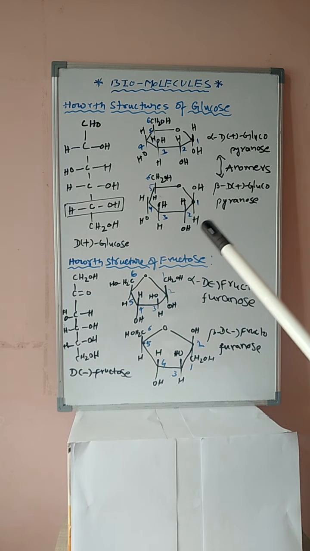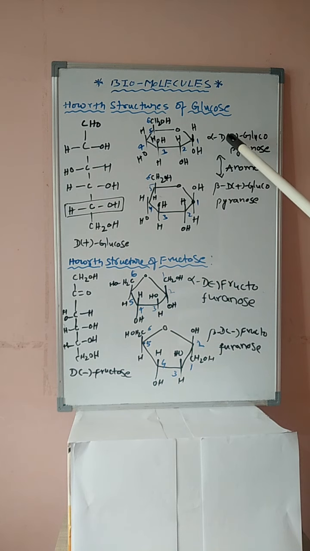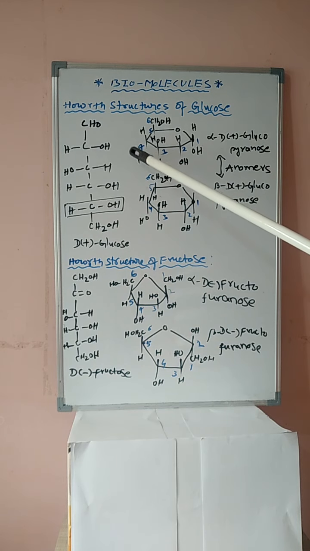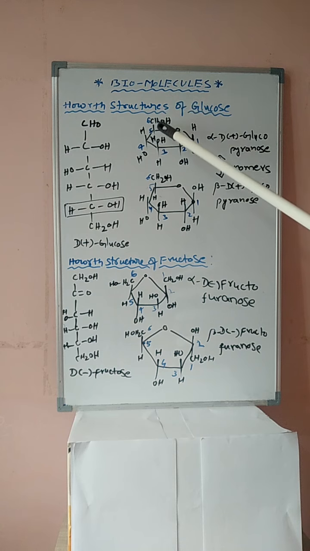Due to this reason, this structure is known as alpha D plus glucopyranose. Here, student, first carbon contains H and OH, second carbon contains H and OH, third carbon contains OH and H, fourth carbon contains H and OH, fifth carbon contains H and CH2OH. The CH2OH is the sixth carbon.